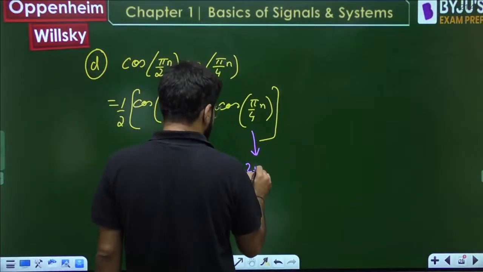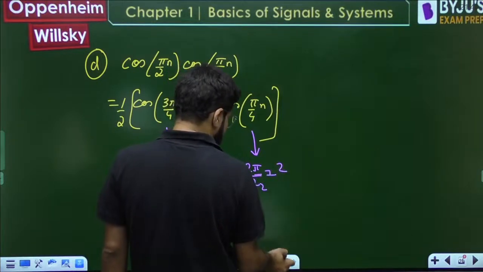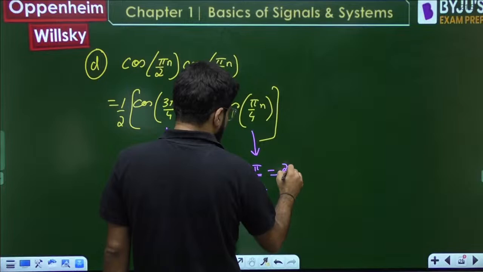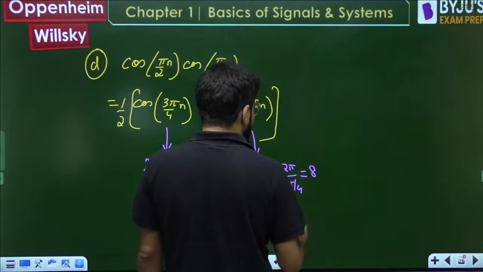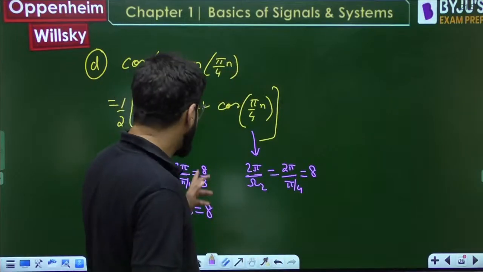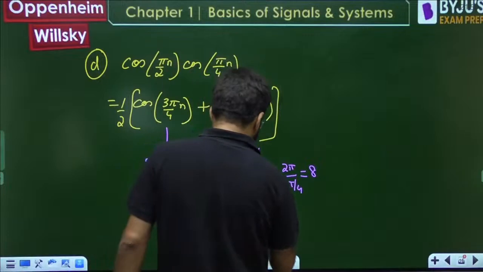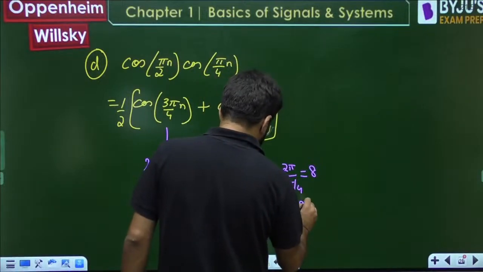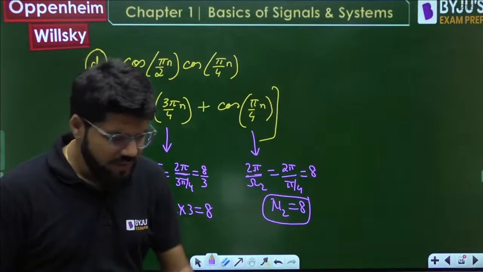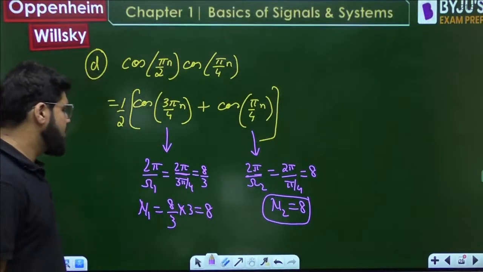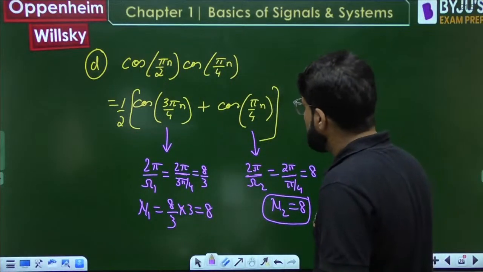What is 2 pi by omega 2? That is 2 pi by 4 pi. Pi cancels, it is 8. Both of them were rational, so both are periodic, and this is directly an integer. Whenever you directly have an integer, you should not do anything. So I have n1 and n2, and both are actually 8 each.